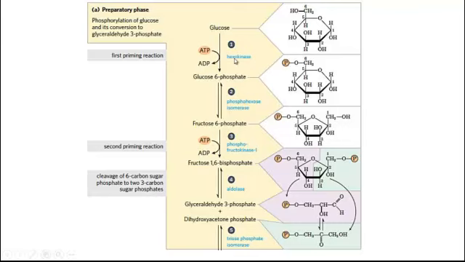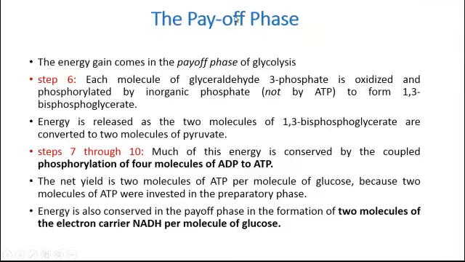During the preparatory phase, there was consumption of 2 ATP molecules, whereas during the payoff phase, as the name indicates, there will be the production or the gain of energy.